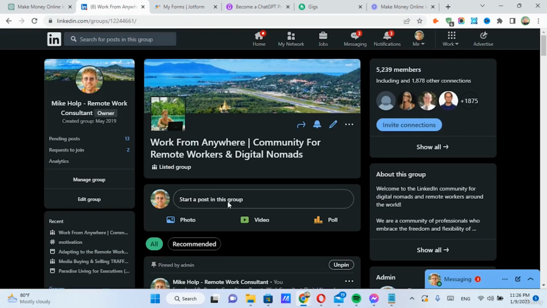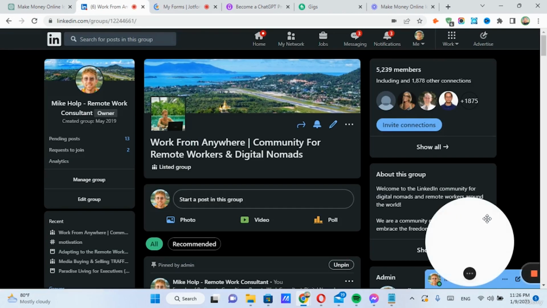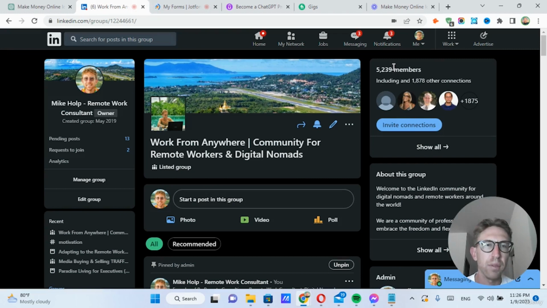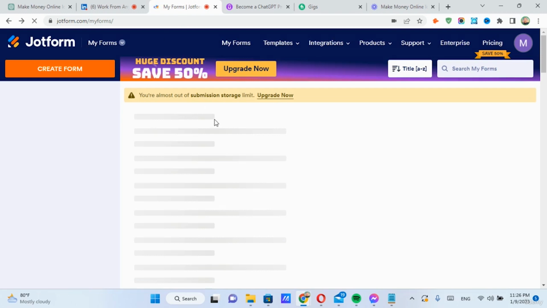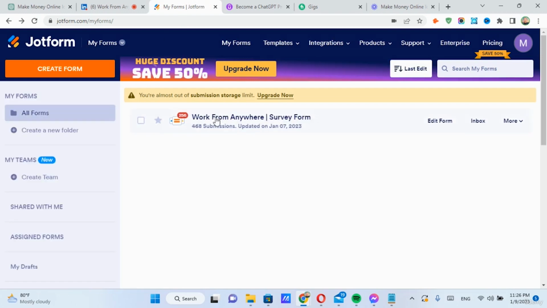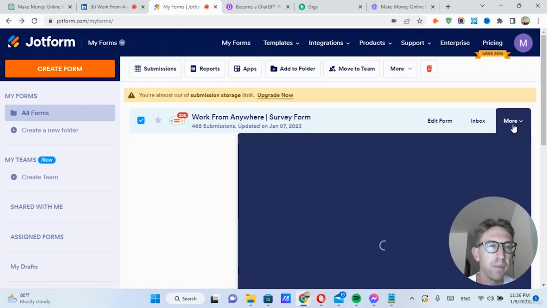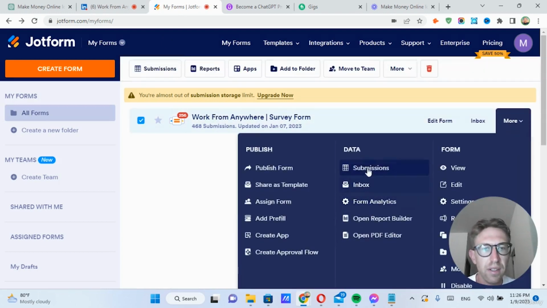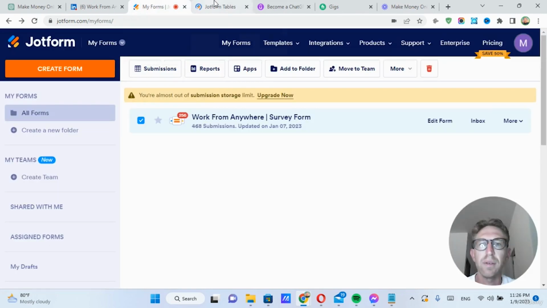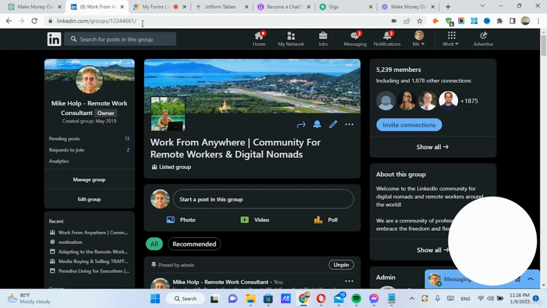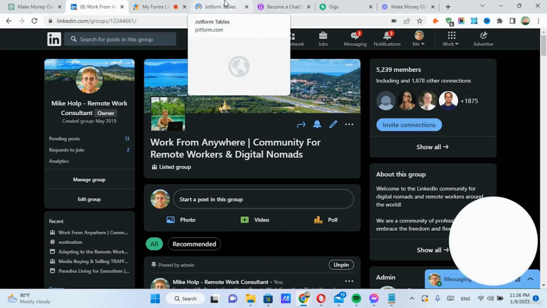So basically over here on LinkedIn, I have this very large LinkedIn group, and everybody that joins, I will very often send them a link to this survey form. So that, I mean, obviously it's completely free. It only takes a few minutes of their time to fill out. And using this, I'm able to collect a lot of information on people that are in my LinkedIn group.